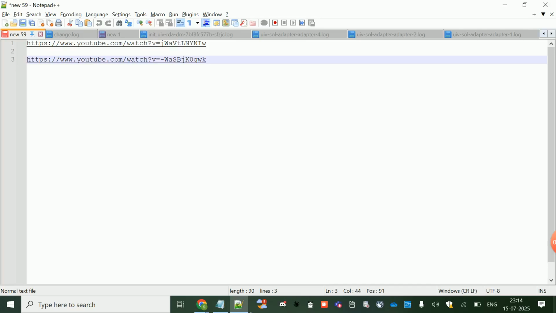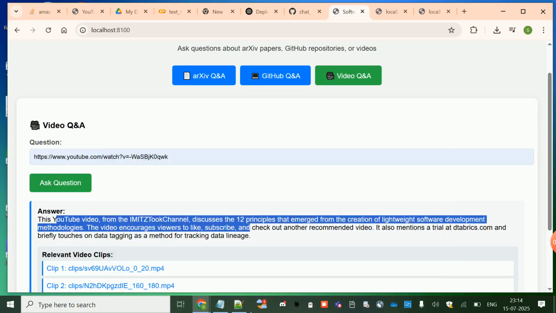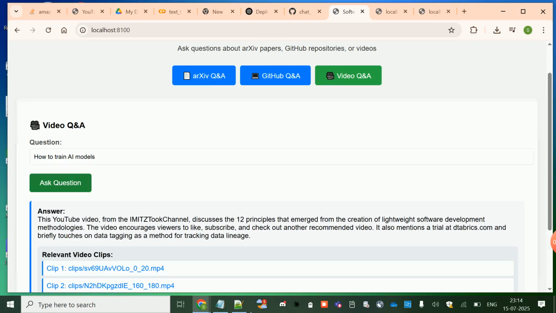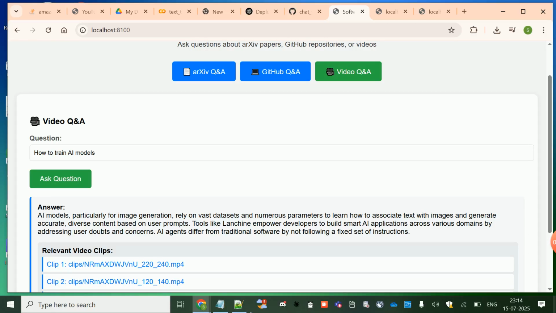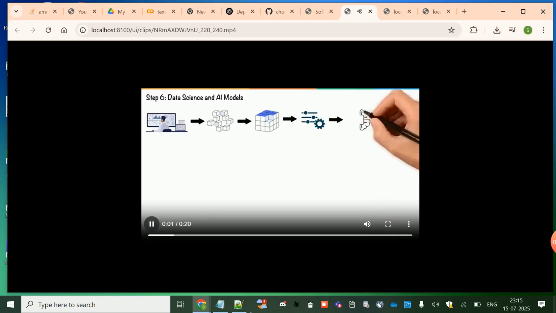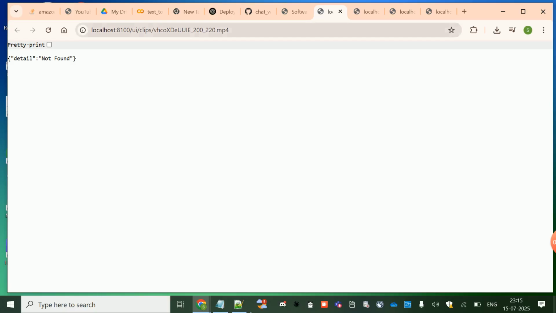Let me ask some other question here: how to train the AI models? Yeah, so you can see, AI models, particularly image generation, rely on datasets and numerous data. So you can train those models, and you can see that training in different clips which have this relevant information.